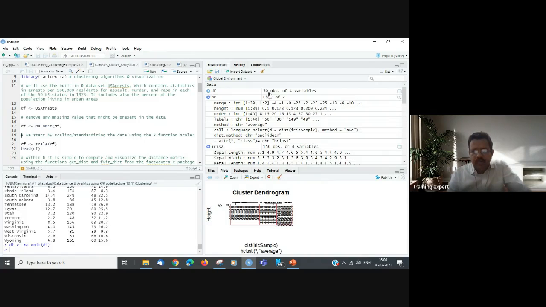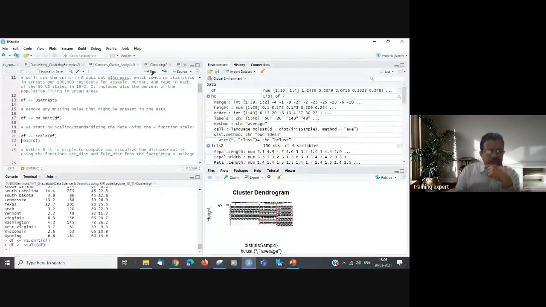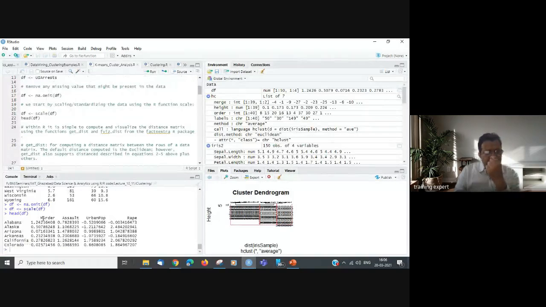It is still 50 objects of 4 variables, so there were no missing values. Now we'll scale the data, which is primarily to standardize it. We see all these data points have been scaled to a much smaller scale. Otherwise, they would have a very large scale.